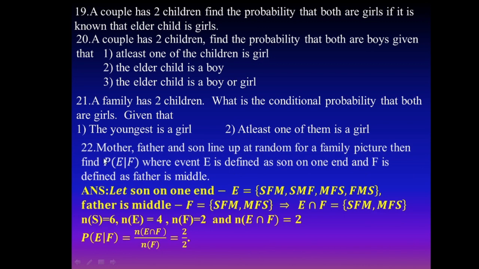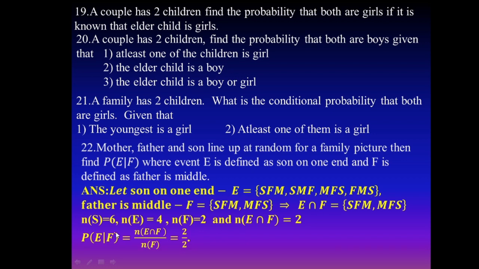And the 22nd question: mother, father and son line up at random for a family photo. Find the conditional probability of E given F, where E is defined as son on one end and F is defined as father in the middle. Let event E mean son on one end: son, father, mother; son, mother, father; father, mother, son; mother, father, son.